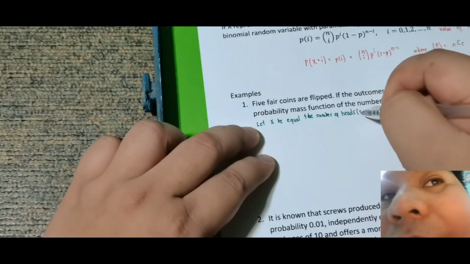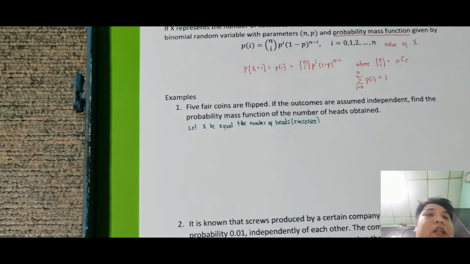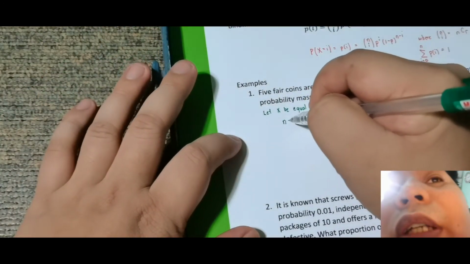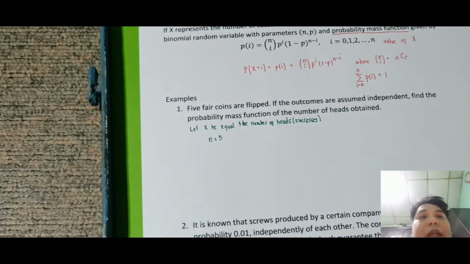So ito yung ating success o successes. Okay, so now check natin ano yung mga parameter. So note, ilan yung n? Ang n natin dito is 5. Sir, bakit 5? Kasi 5 pair of coins, so 5 independent trials.